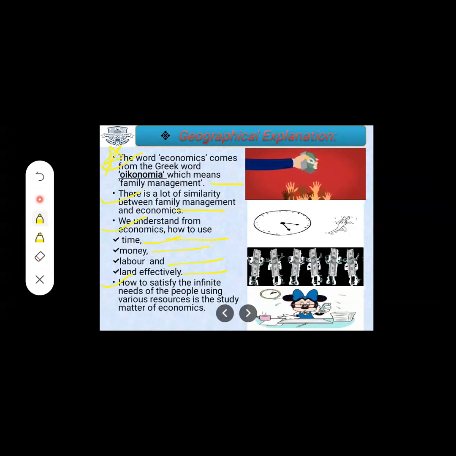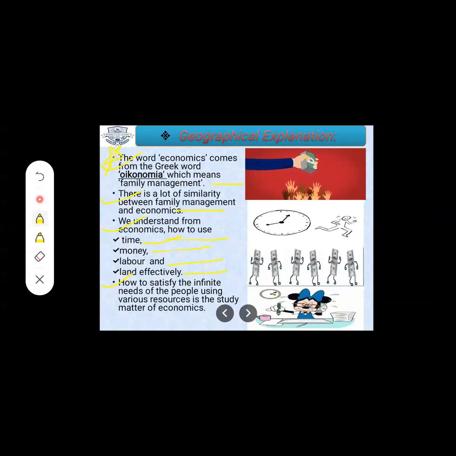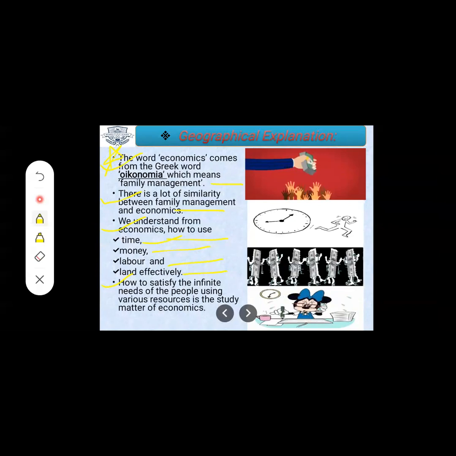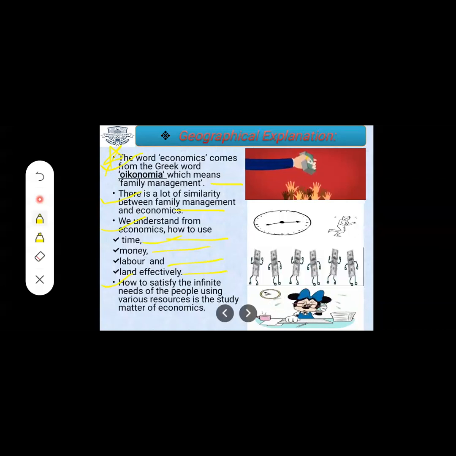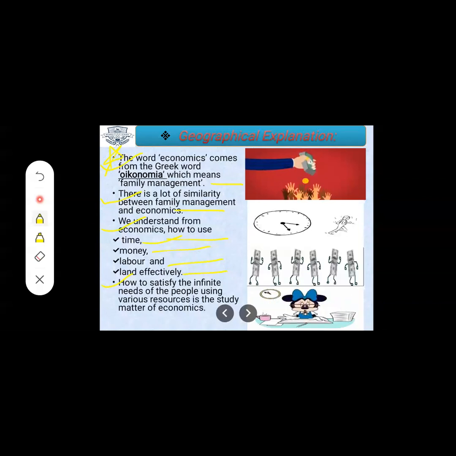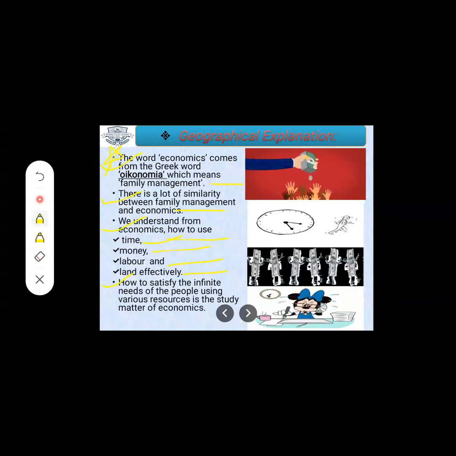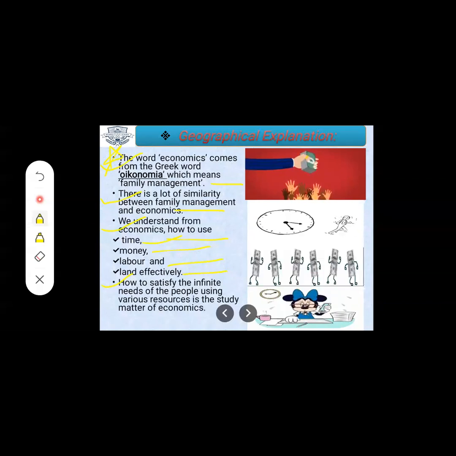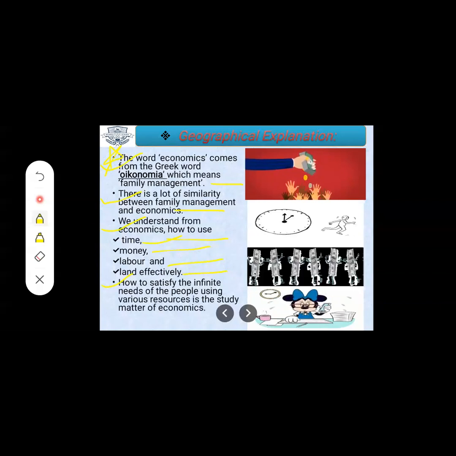As you all know, you go to school on time, a particular time is given, and at that time only you reach the school. If you are late, you see the timing of the bus, the timing of the train. It means you are dealing with economics, and you are doing the management, so that I should reach the school at the given time only.